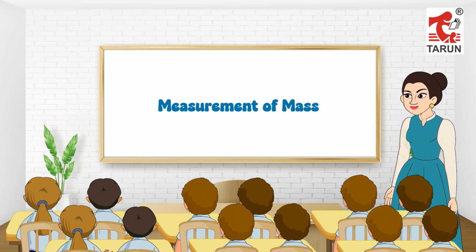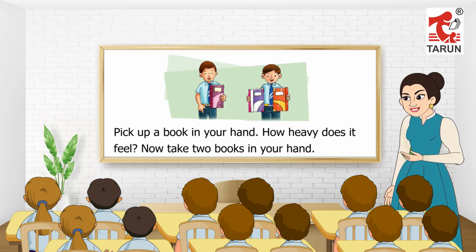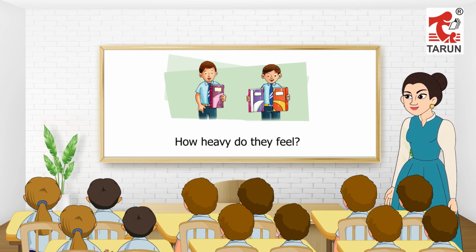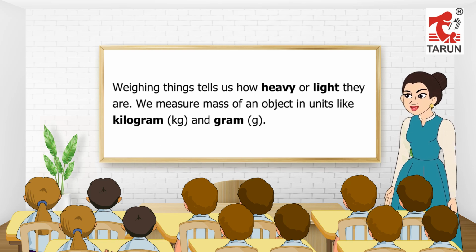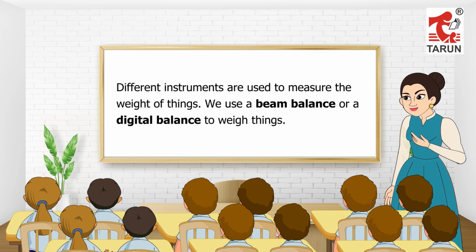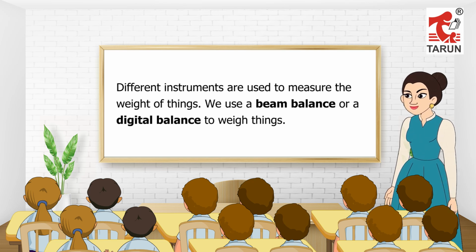Measurement of mass. Pick up a book in your hand. How heavy does it feel? Now take two books in your hand. How heavy do they feel? Weighing things tells us how heavy or light they are. We measure mass of an object in units like kilogram, kg, and gram, g. Different instruments are used to measure the weight of things. We use a beam balance or a digital balance to weigh things.